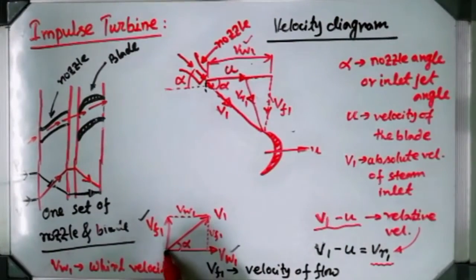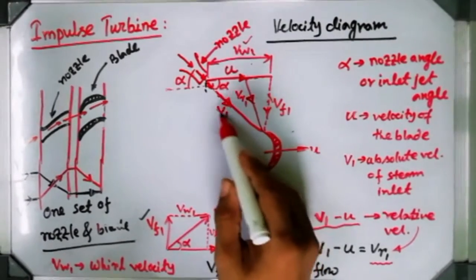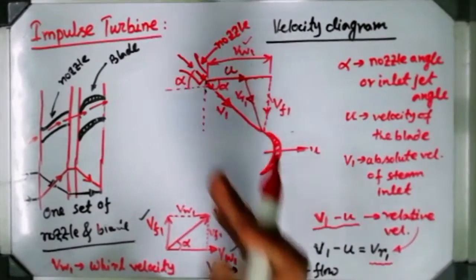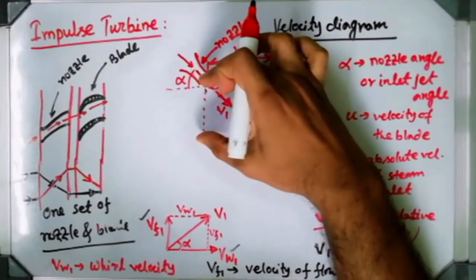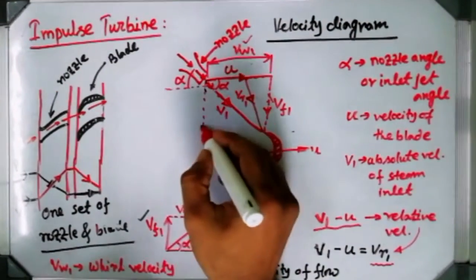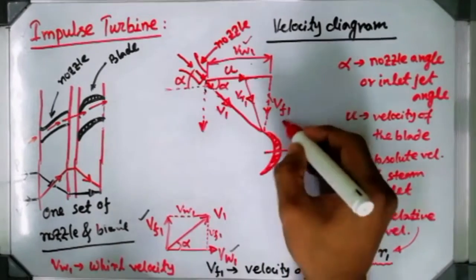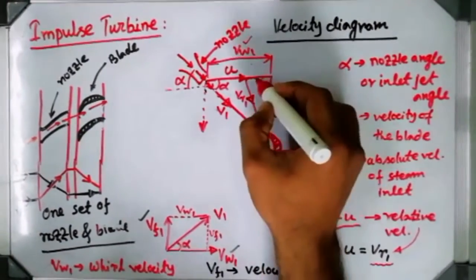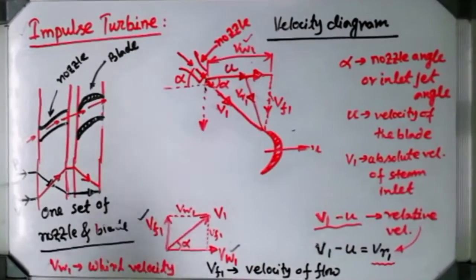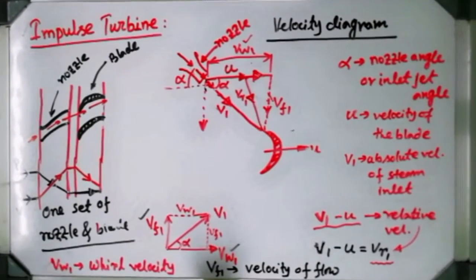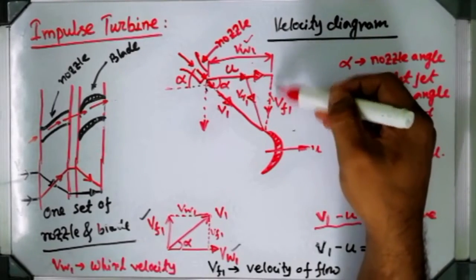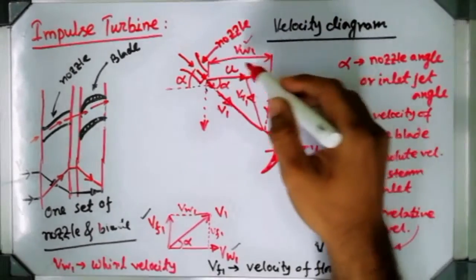And VF1 is the vertical component of V1. This is V1, so the vertical component you can place in this direction. If I pick this vector from here and place it over here, it can be located here also. See, I have maintained the same direction, and the VW1 direction will be this one. You have to maintain the direction of the vector the same, otherwise it will be wrong. So V1 has two components, one is the vertical component Vf and the other is the horizontal component VW.